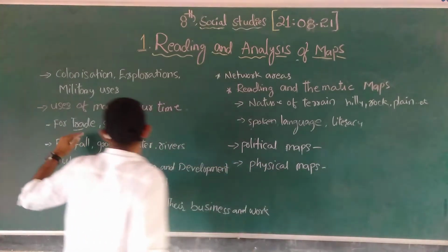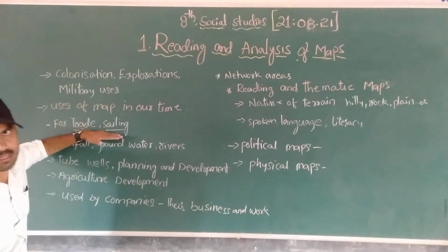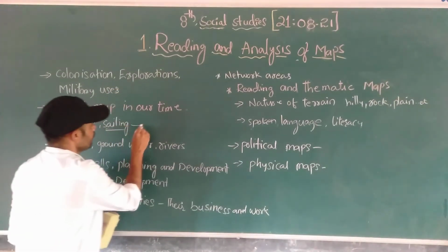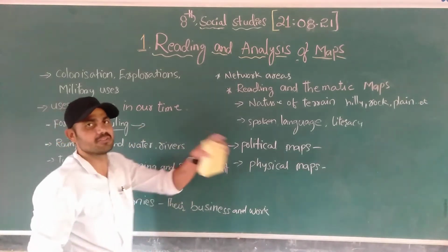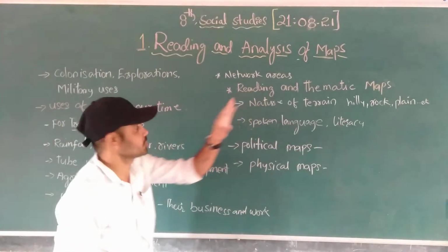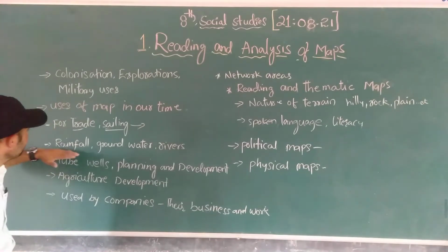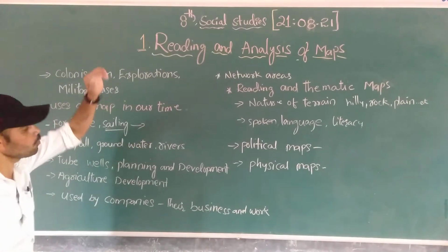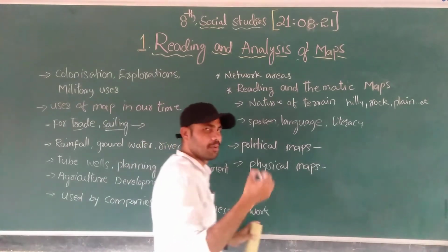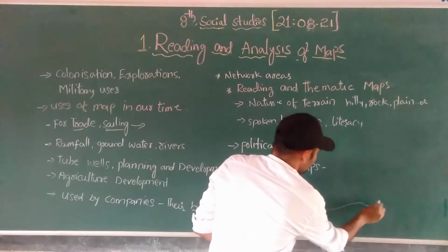See, these are for sailing and trade. Sailing means going on the water, going by ship or boat, right? Sailing. Then we can also find rainfall, groundwater and rivers. We can create separate maps for each.